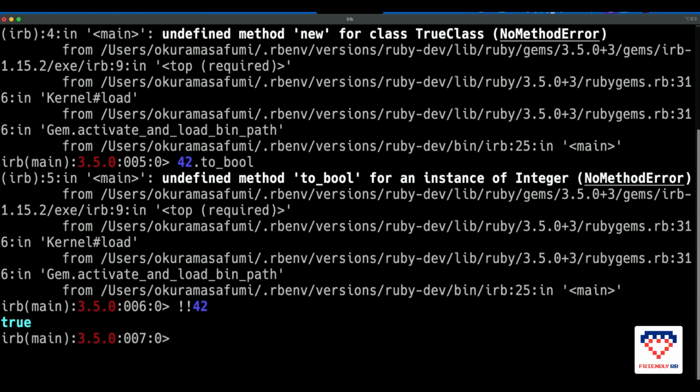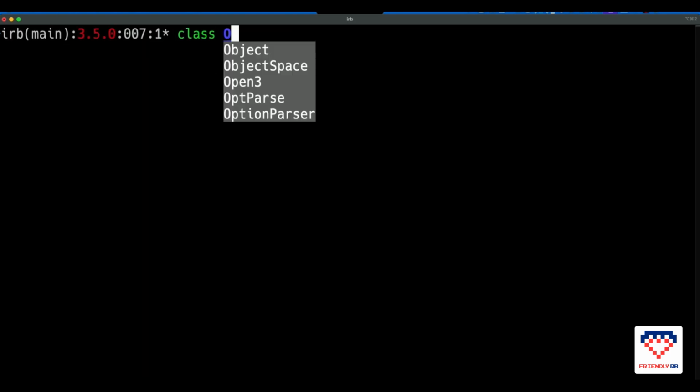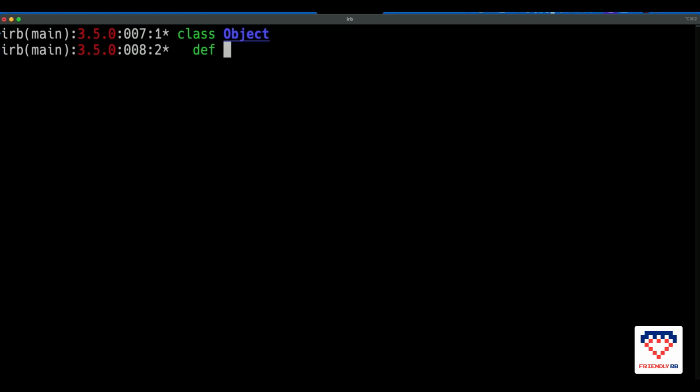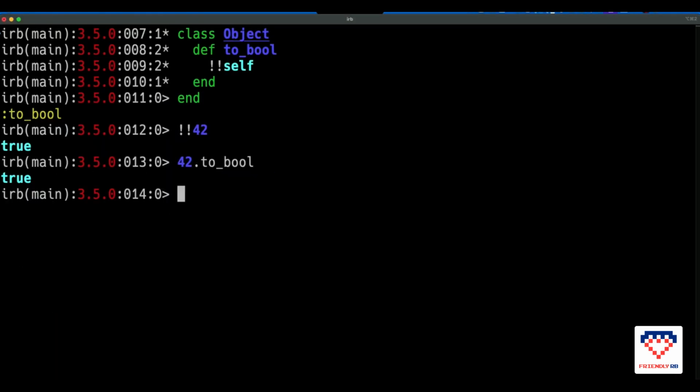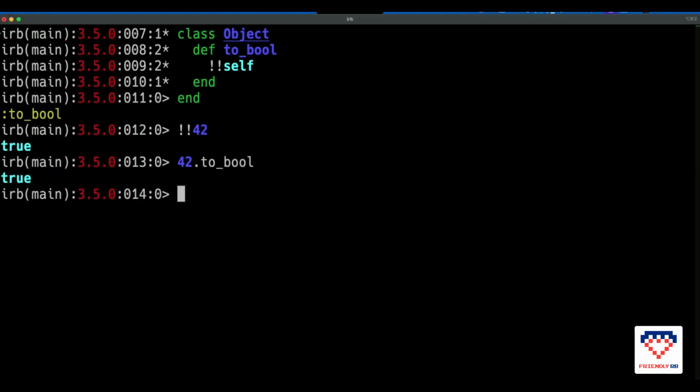toBool, right? And that's the power of Ruby, because when we open up the Object class and define a toBool method, then do this, now, magically, this works. Now we successfully implemented the toBool method. So it's the beauty of Ruby. Maybe DHH is kind of interested in this kind of thing, but anyway.